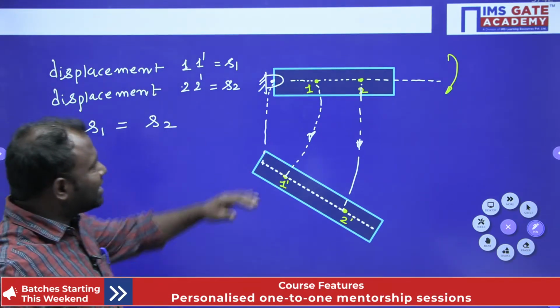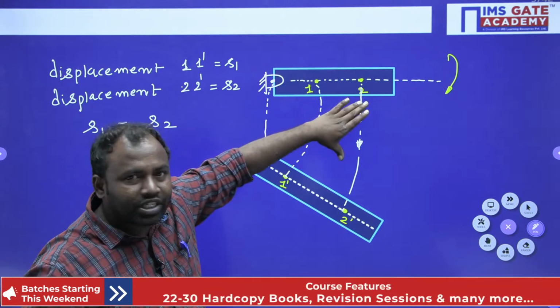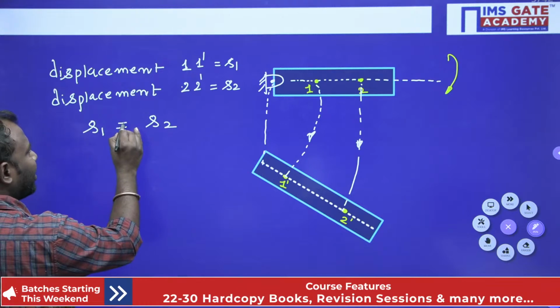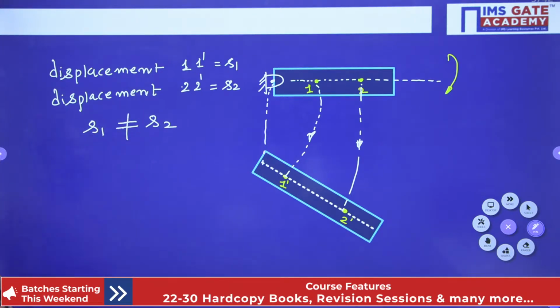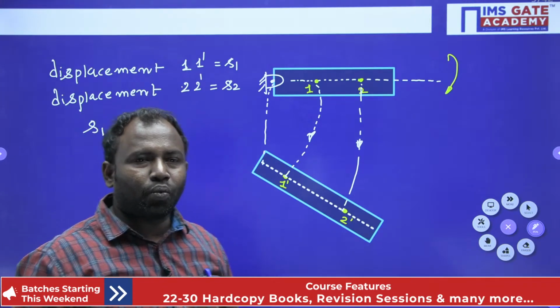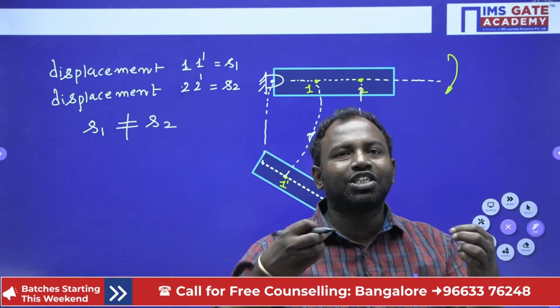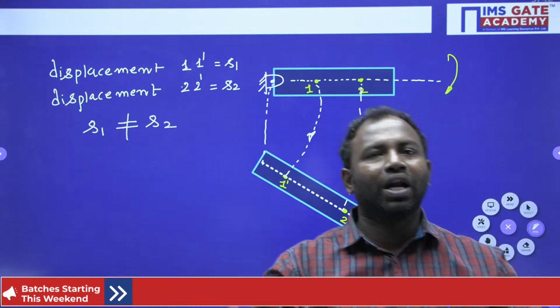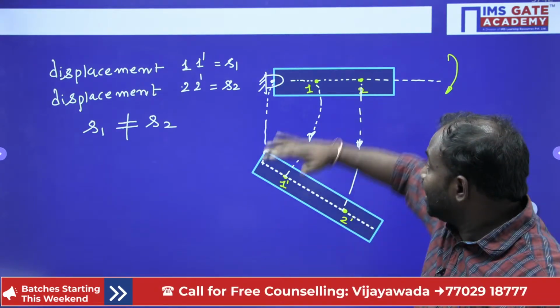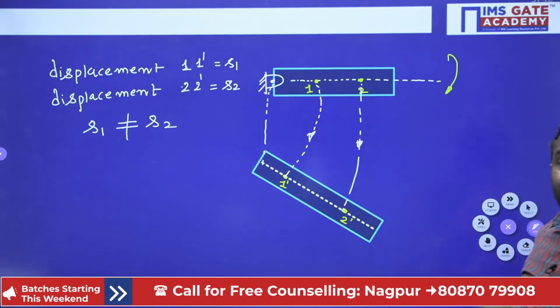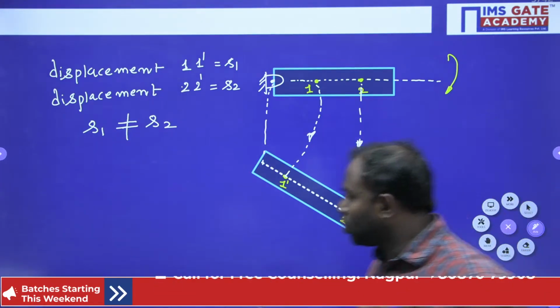That means the distance traveled by particle 1 is equal to the distance traveled by particle 2? No, not at all. So the displacement is not going to be the same. Whenever displacement varies with respect to time, then obviously the velocity of particle 1 is not equal to the velocity of particle 2. They are moving in a curved path, but the velocity of particle 1 is different from the velocity of particle 2.